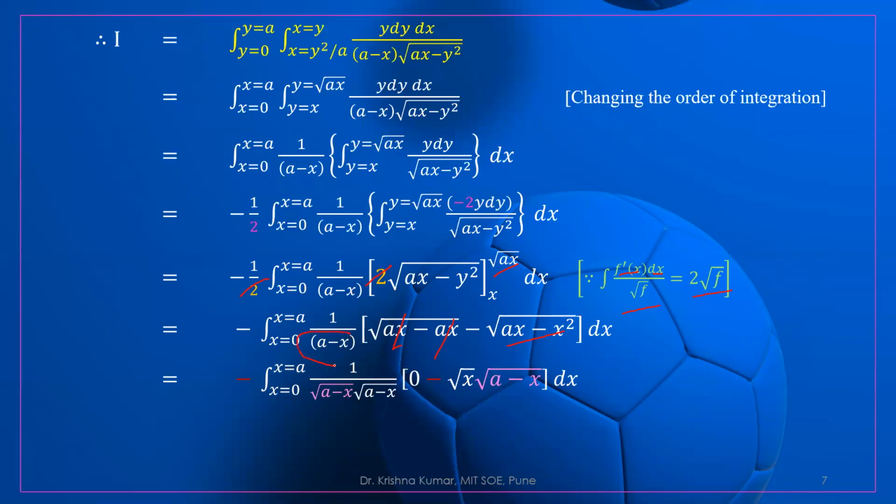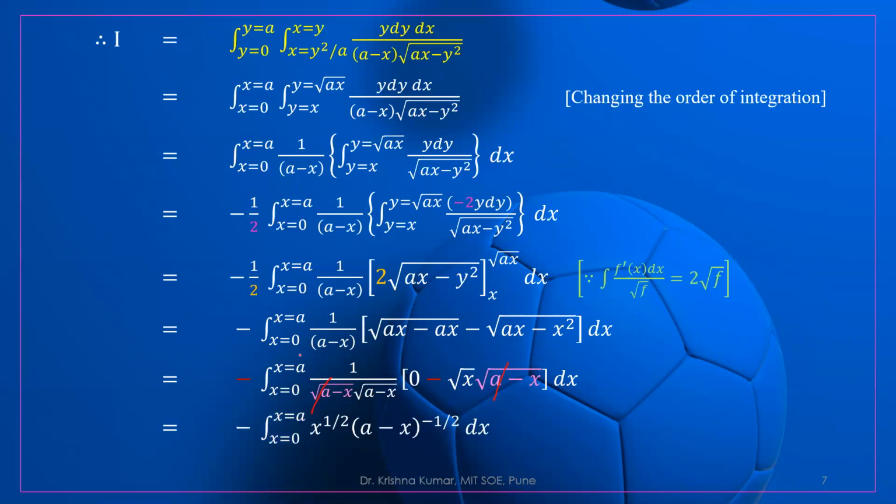A minus x can be written as root a minus x and root a minus x. Correct. And now if we take root x outside, it is root a minus x. So this root a minus x, root a minus x will cancel. This minus and this minus will become plus. So this will cancel and we are getting root x upon root a minus x.